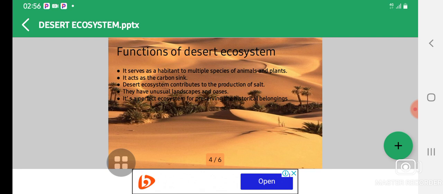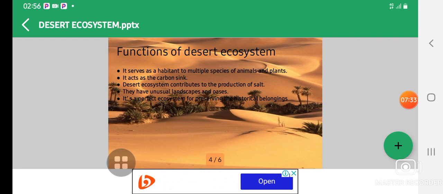So let's look at the next one, where they have unusual landscapes and oases. Each landscape is fully covered with sand. You can also agree with me, compared to other ecosystems, no wonder this type of ecosystem is special.